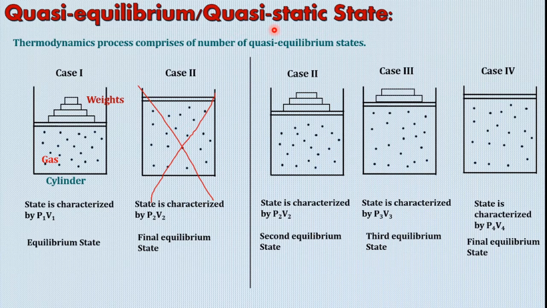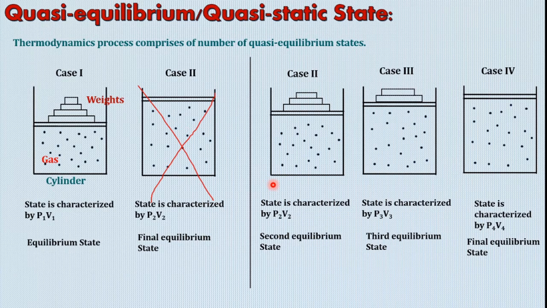So whenever a system undergoes any thermodynamic process, if that process is slow, if it is not spontaneous like this, if we remove weights very slowly, then that system passes through a number of quasi equilibrium states.